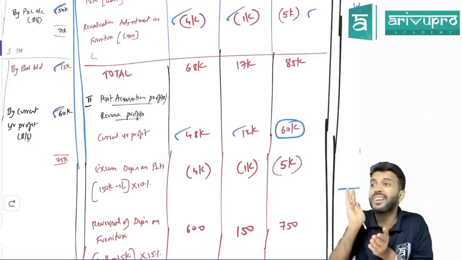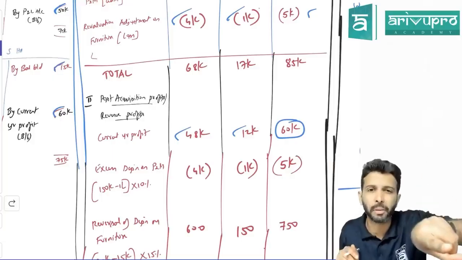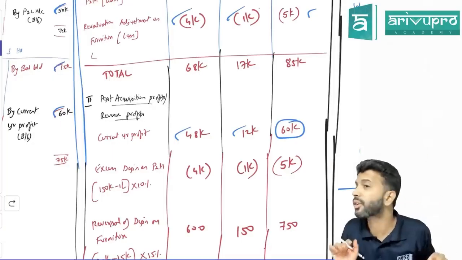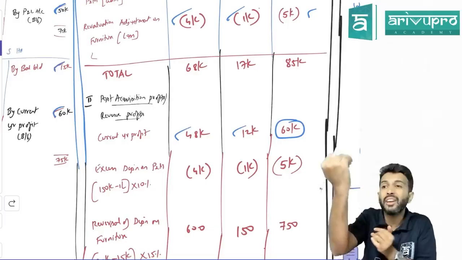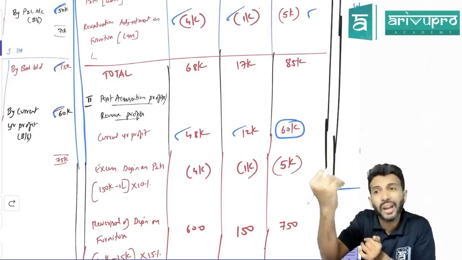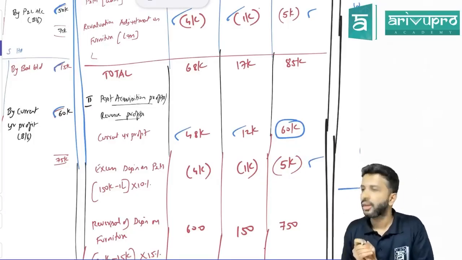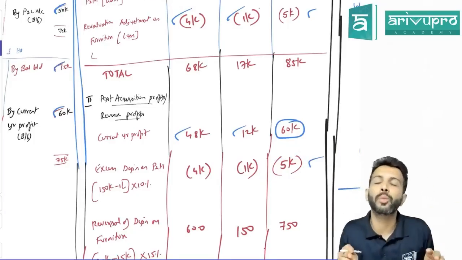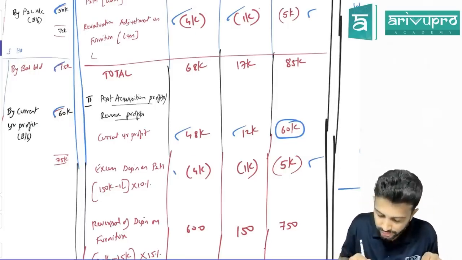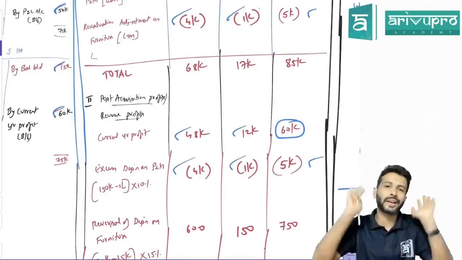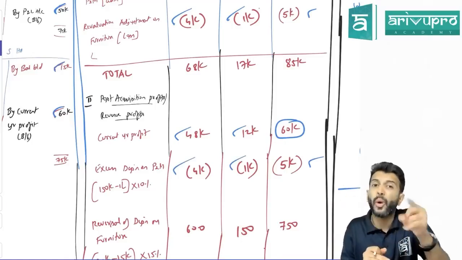This is not a ledger. This is a statement. So if a component's balance is increasing, I will show it as a positive number. If a component's balance is reducing, we'll show it as a negative number. So due to this depreciation, machinery's value will reduce. In fact, P&L balance also will reduce. Hence that's the reason we have to show this as what, sir? Negative number. Okay, sir. So this 5,000 also will be distributed among whom and whom? Minority interest and holding company in 80-20 ratio. 5,000 in 80-20 ratio, you do 4,000 and 1,000 respectively. Yes, sir. Okay. Is this the only adjustment of depreciation or one more?